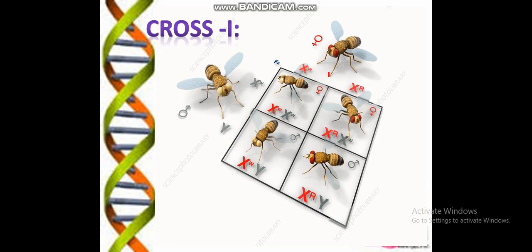This female is heterozygous because this w indicates that she is carrying the white eye color gene, and the red color indicates that she has red eye color. This is a heterozygous condition, or you can say this is a carrier female. And by combining the gametes we will get a female with white-eyed color, a female with red-eyed color, a male with white-eyed color, and a male with red-eyed color.